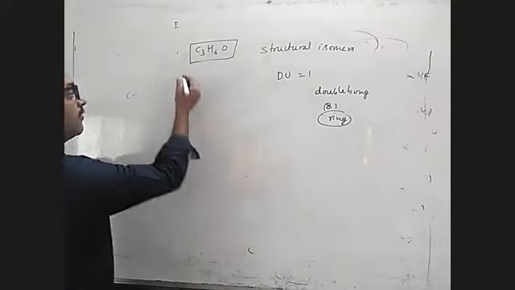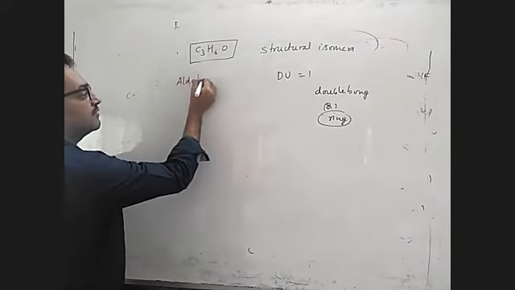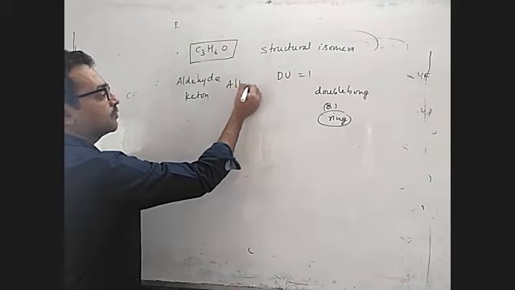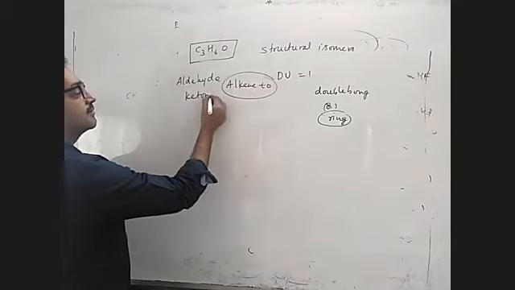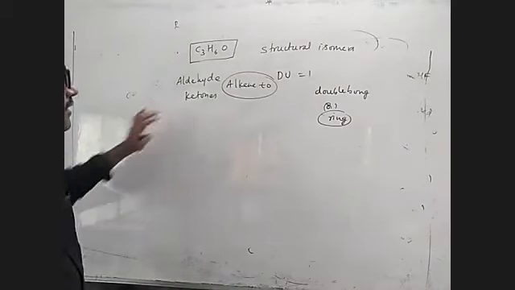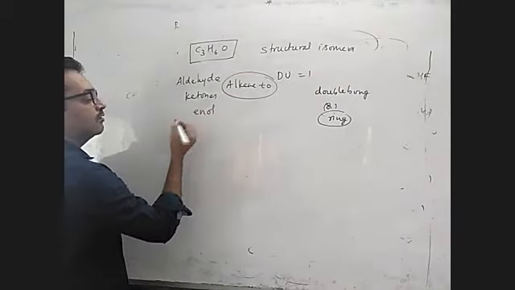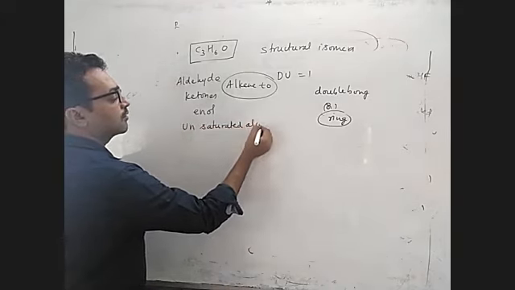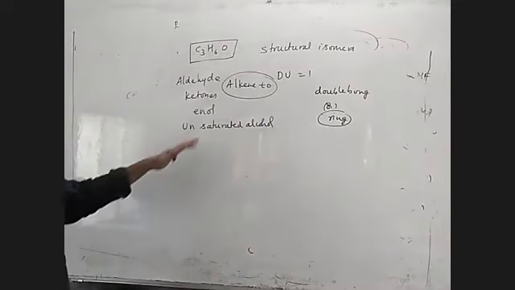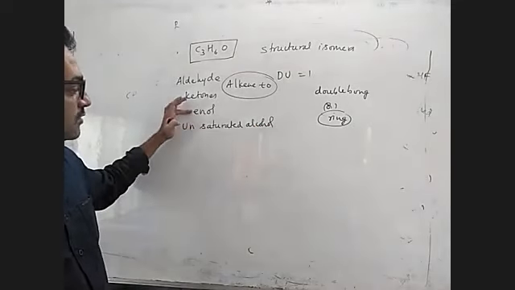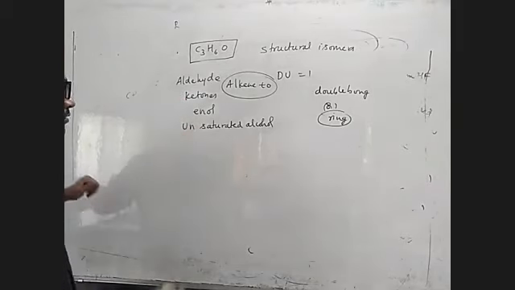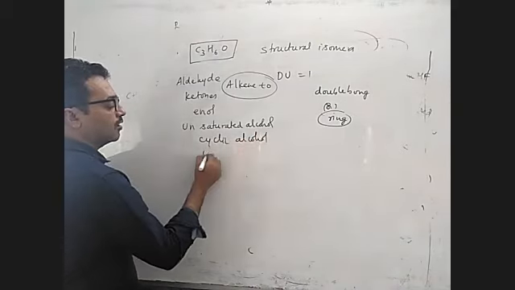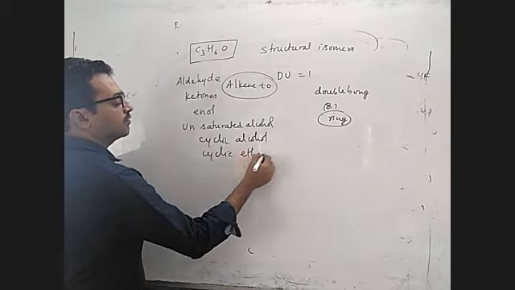First, this is the formula for aldehyde, correct? So that is why you have to remember those steps. Next, ketone: alkene plus O is the formula given for aldehydes and ketones. So it can be an aldehyde, a ketone, or an enol, or an unsaturated alcohol. All enols are unsaturated alcohols, but not all unsaturated alcohols are enols. I will tell you the difference now. Next, it can be a cyclic alcohol or cyclic ether. Keep this in mind so that you will get the isomers.